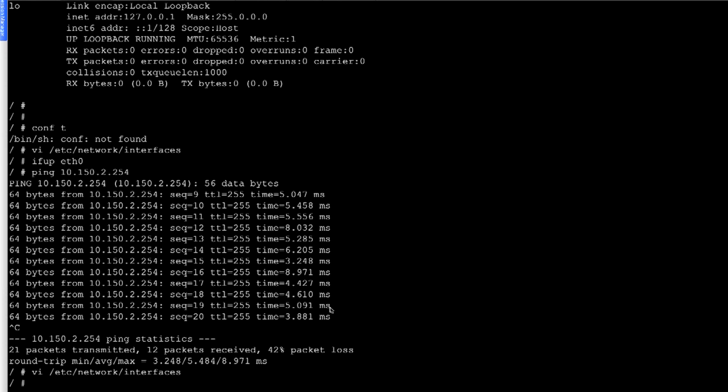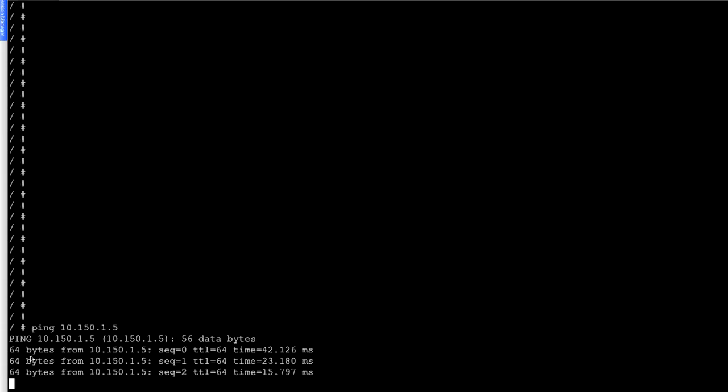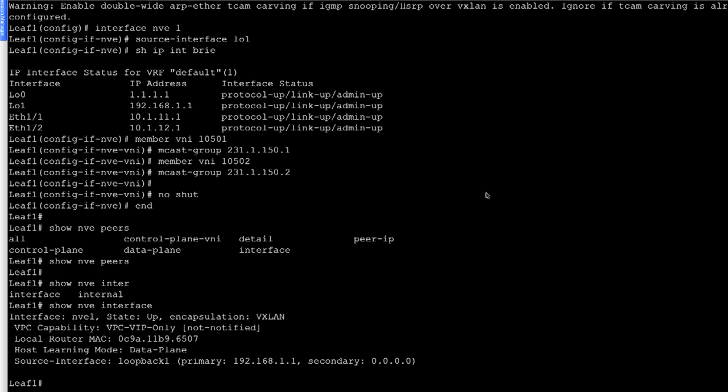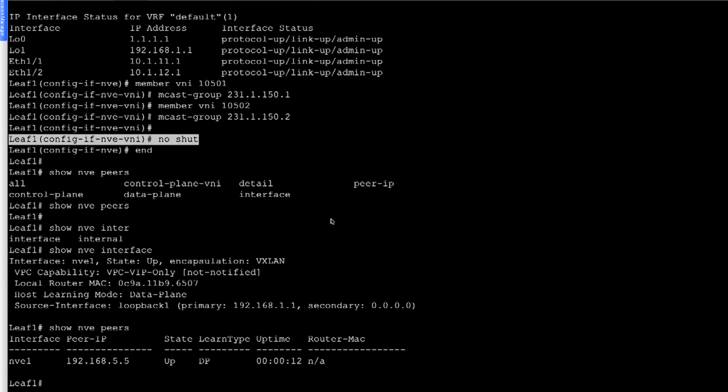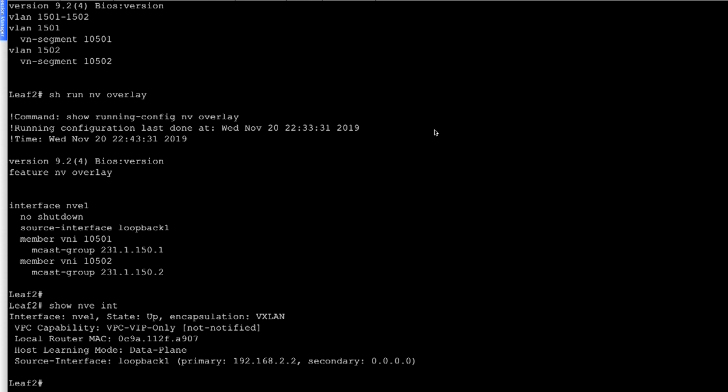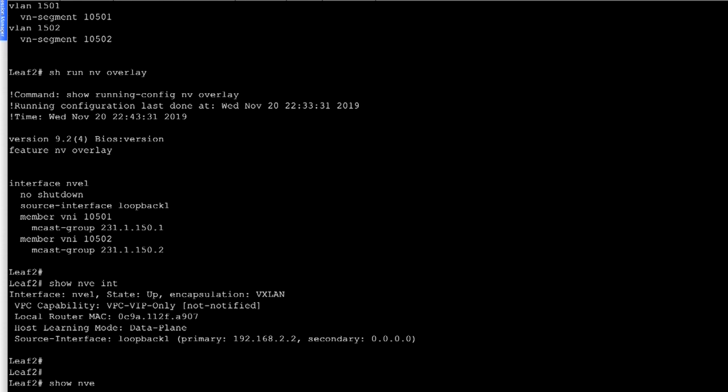So now let's initiate traffic from the host. So on this host, we are going to say ping 10.150.1.5. And this is the host connected to leaf 5. And we can see that we have the successful traffic going across. But if you look at the leaf, we should now have learned about the remote leaves. Show nve peers. This NVE peer is for the reply that we received from the host 5 attached to leaf 5. If I look at the information on leaf 2, we can see show nve peers.